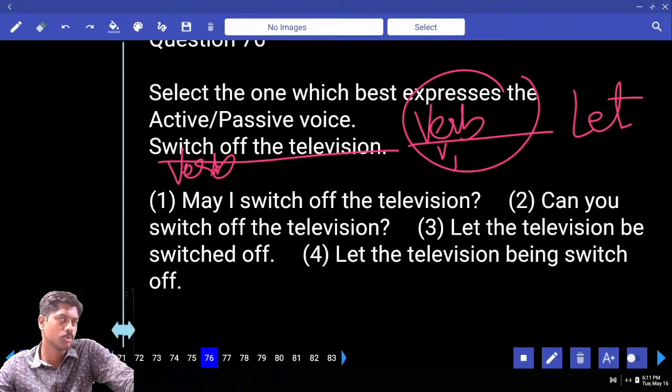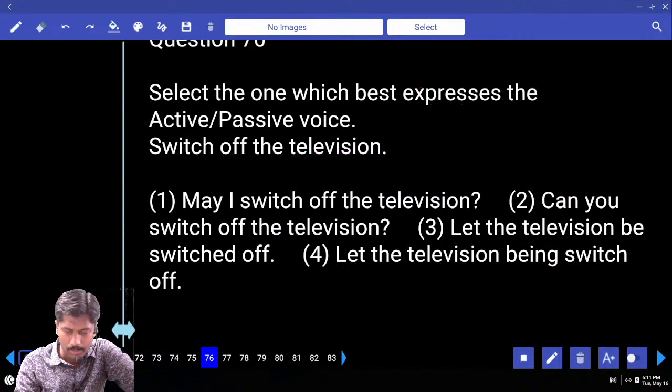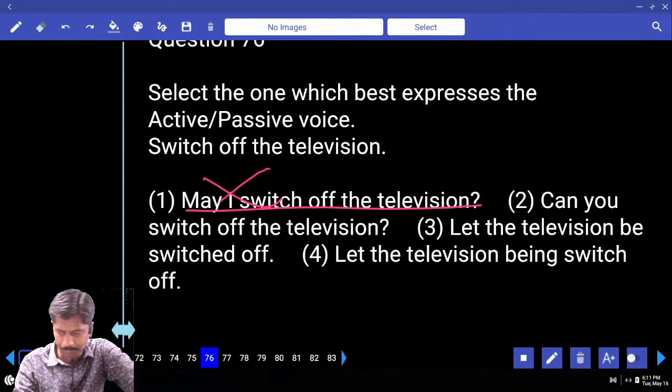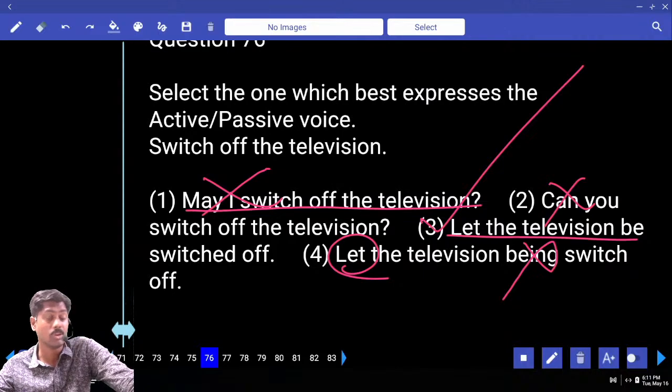You are ordered to close the door. You are requested to close the door. Like that, it will be used. But most of the times, let. May I switch off the television? Wrong. Can you switch off? No. Let the television be switched off? Yes. After let, we do not take being, we take be, because after let, V1 is needed, not V1 ing. Let the television be watched.